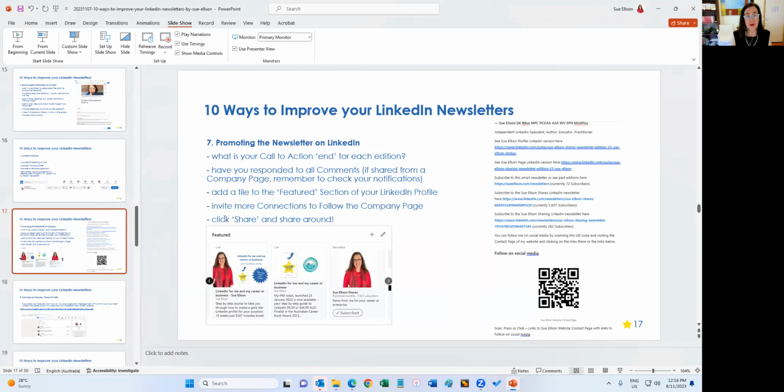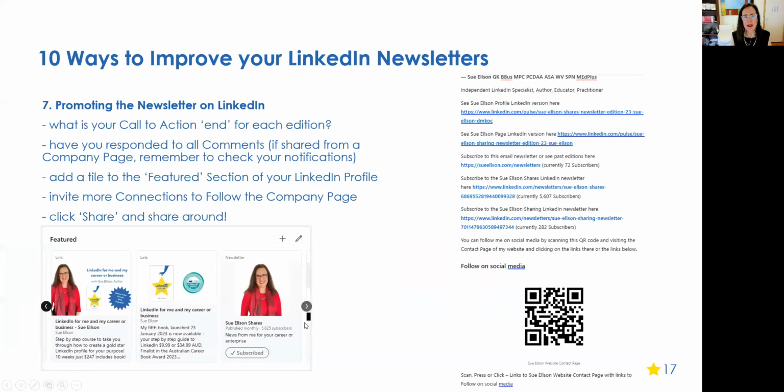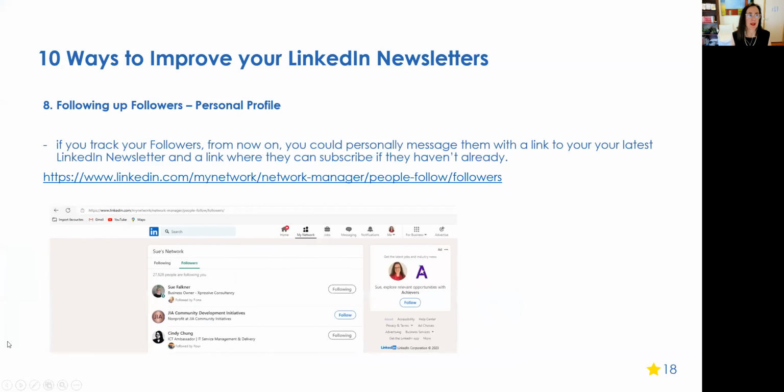And also share it around. So obviously, when you have the opportunity, copy and paste the link into the messages that you send to people on LinkedIn or whatever, and just remember to keep the flames burning.